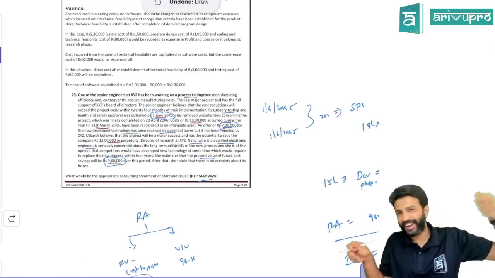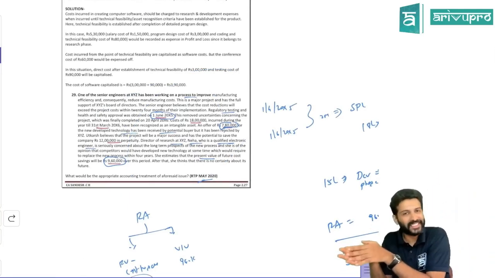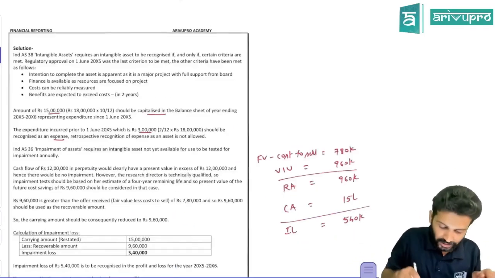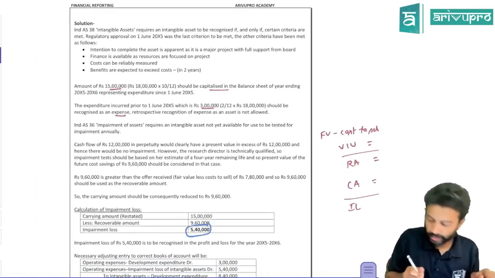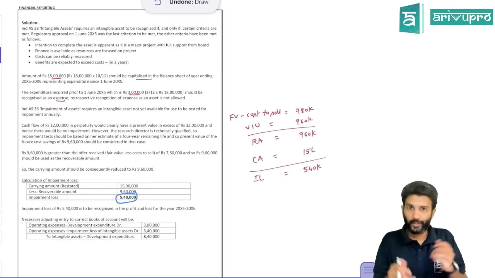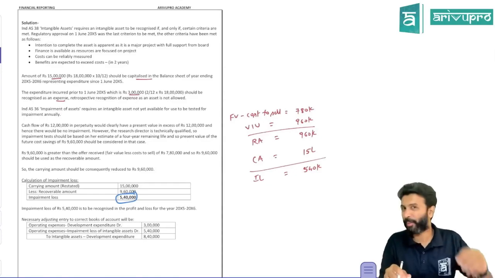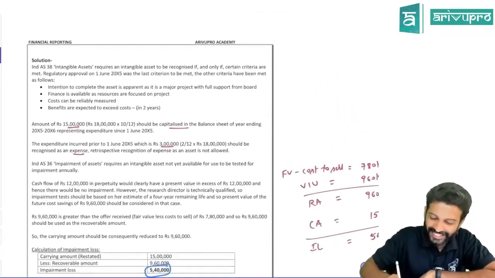That's all the drama about this question. Full blade they have put. The drama is just around how much you'll capitalize as intangible asset and whether there is any impairment loss. That's all that is given in this particular problem. 5,40,000 is impairment loss. In fact, I've called it out here also. Sir, we don't have so much time, so I'm just giving you a quick overview of all these questions. Apologies for that, but I hope you can understand.